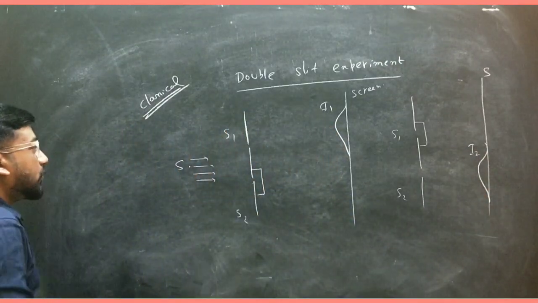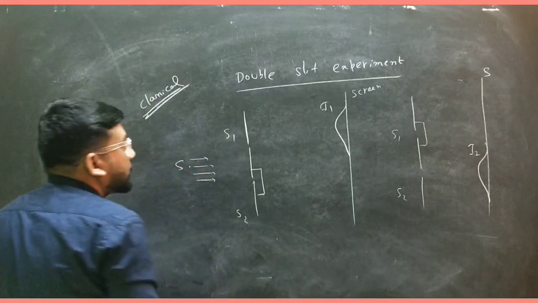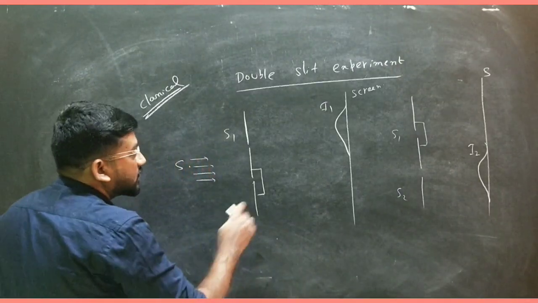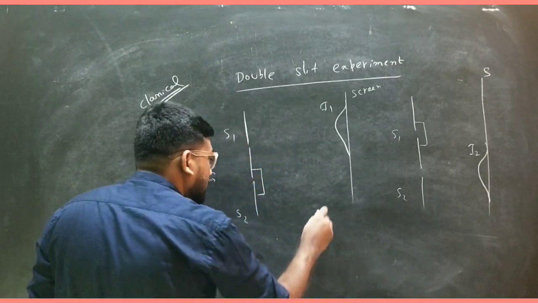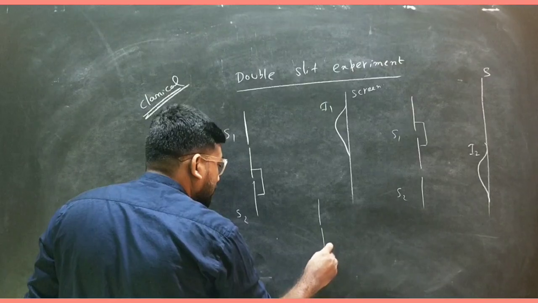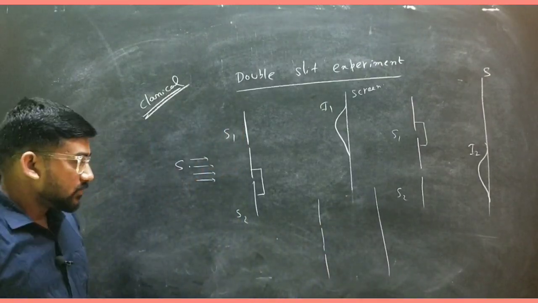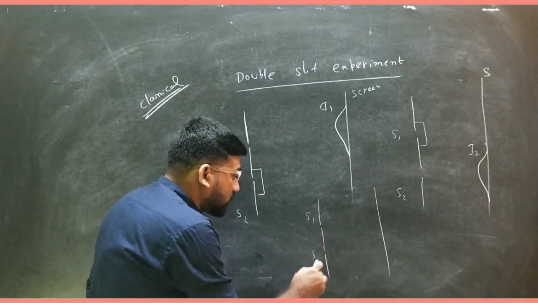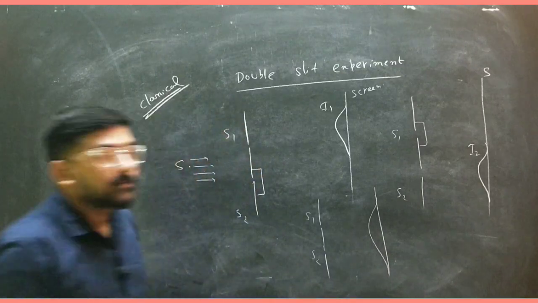Now if you open both the slits, then what will happen? Then you can see the intensity pattern. So let me redraw here. Okay. So if you open this slit S1 and S2 together, then you will see the intensity pattern something like this.